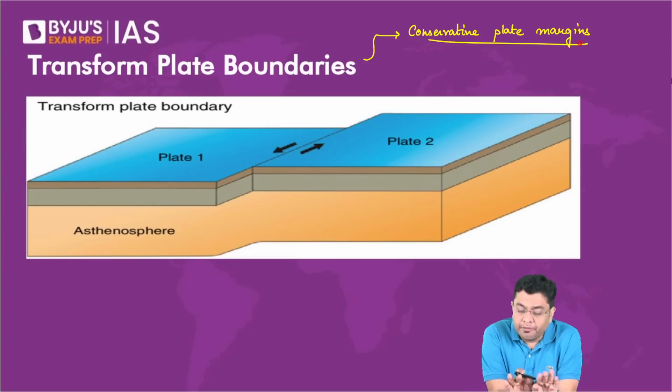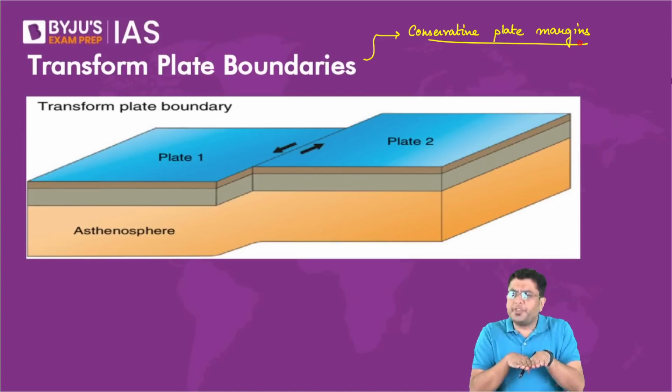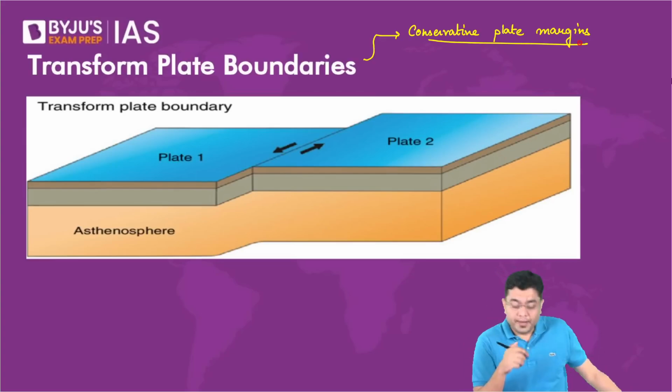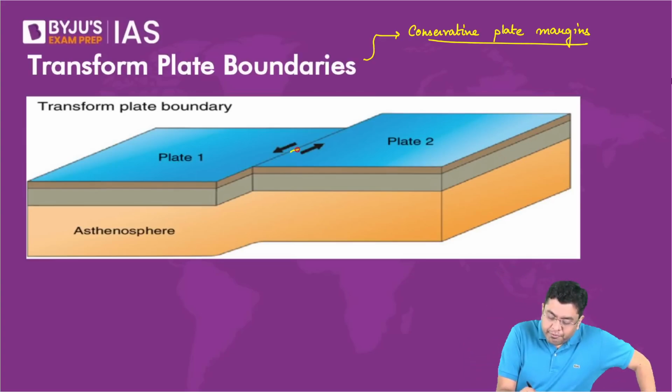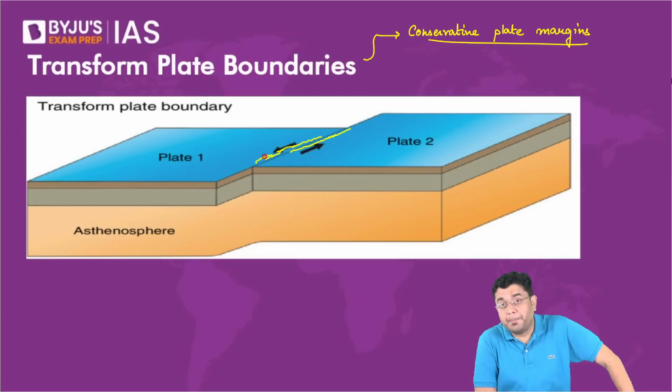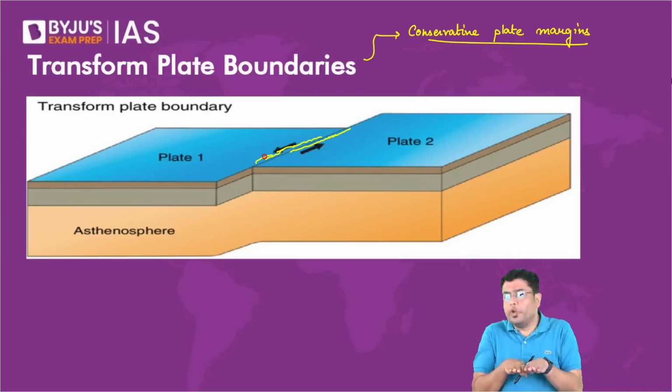Now here, when the plates are moving against each other, rubbing against each other, they will experience a lot of resistance with respect to each other, huge amount of resistance. So what will happen? There will be development of very deep and large cracks. And that movement will also not be smooth.